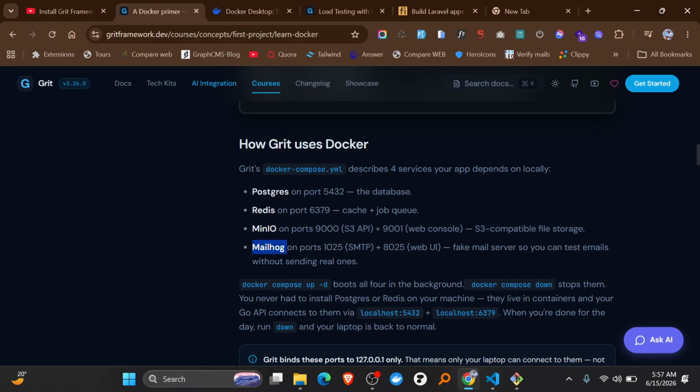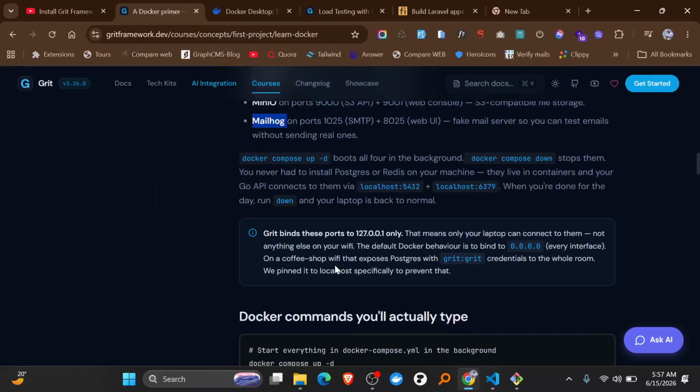MailHog, remember, is a fake mail UI. When you send emails, like an OTP, it actually receives them and gives you a UI where you can log in and see them. The same goes for Minio. In production, I personally keep Postgres and Redis, replace Minio with R2, and replace MailHog with Resend. We're going to see that it is also already configured.